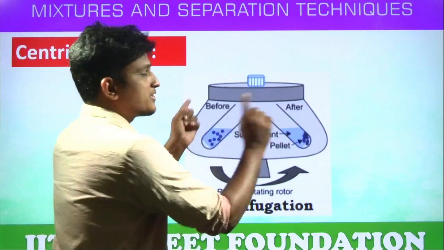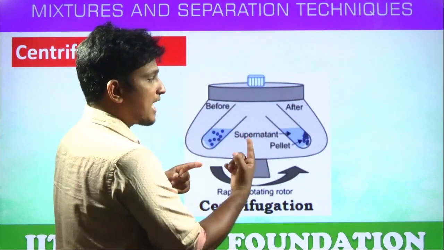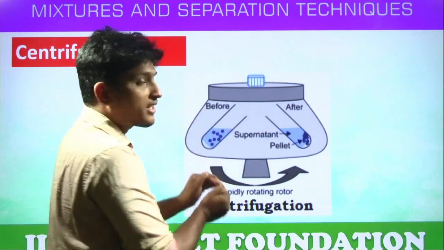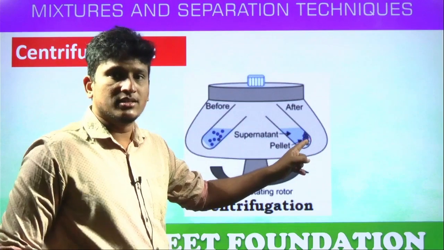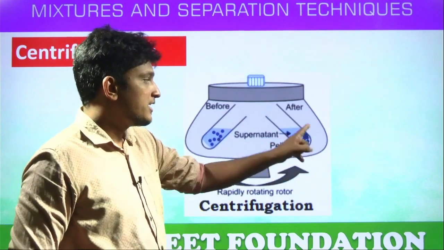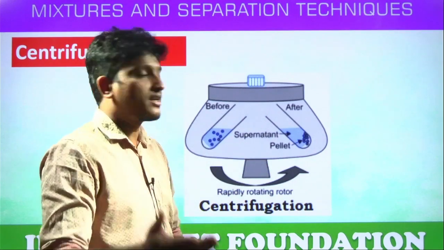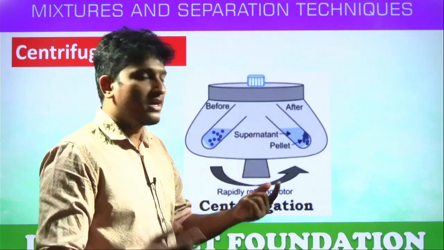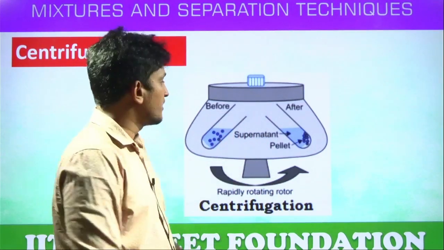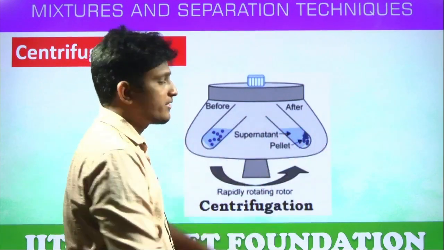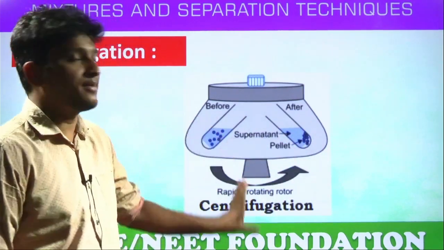If these test tubes are moving at constant speeds, what will happen, students? All these suspended heavier particles will settle down. You can see in this image. These particles are called pellets, and the remaining lighter suspended liquid is called the supernatant liquid. This is the before image, this is the after image. For your understanding, it is given in the same picture.